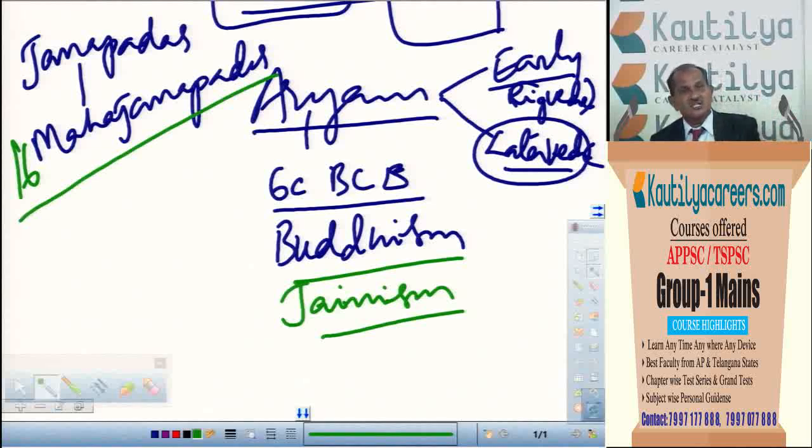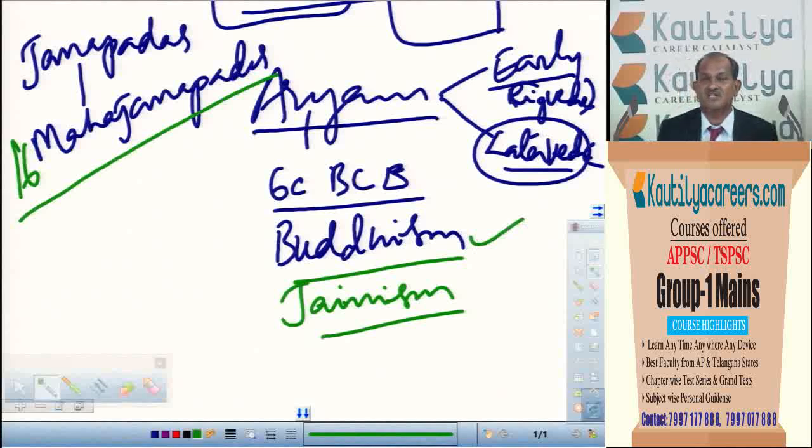Then the social conditions of that period can also be asked, and more importantly, the religious conditions of the 6th century BC, where two religions arose, called Buddhism and Jainism. In Buddhism also, a question can be asked: who was the founder of Buddhism? Of course we know Lord Buddha. Then what were his teachings?